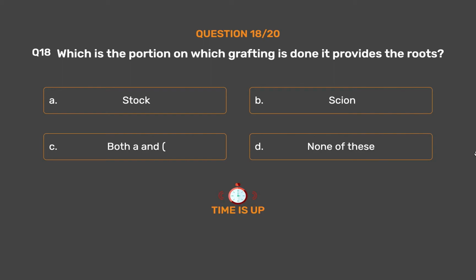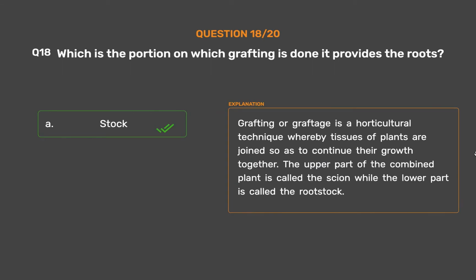The correct answer is option A. Stalk. Grafting or graftage is a horticultural technique whereby tissues of plants are joined so as to continue their growth together. The upper part of the combined plant is called the scion while the lower part is called the rootstock.